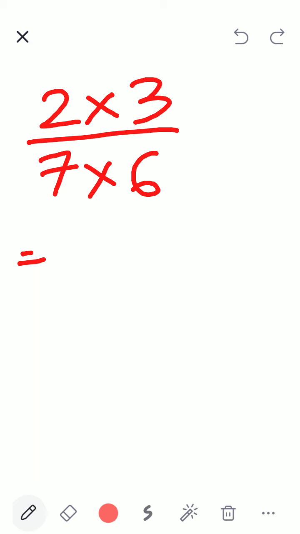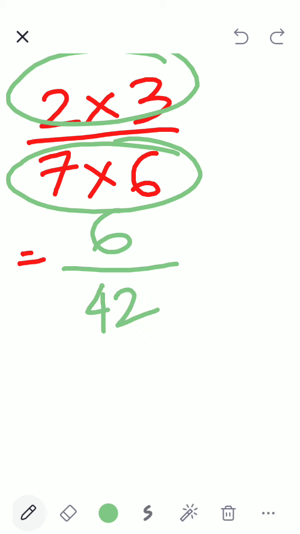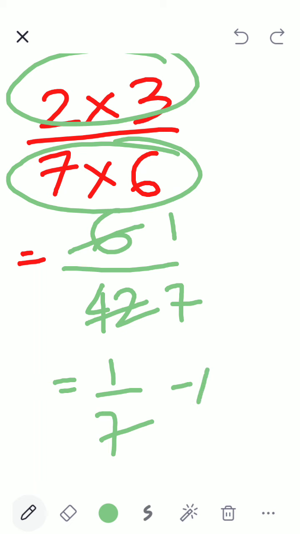Like for example, I can do this. There are so many methods. One way is, let me multiply the numerators together. 2 into 3, 6. And let me multiply 7 into 6. How much is it? 42. So now I will see, oh, fraction is there. Can I simplify it? Yes. 6 ones are 6. 6 sevens are 42. 1 divided by 7. This is my answer.